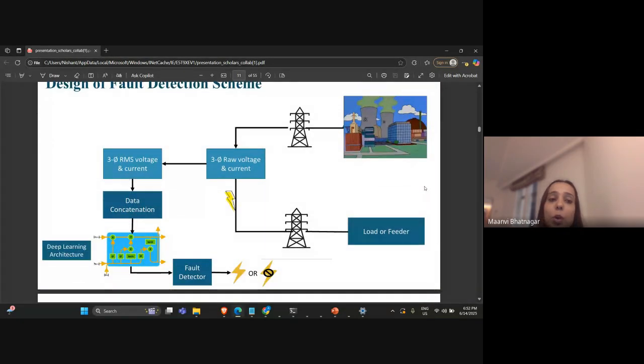So to deal with the problems of high impedance fault, we have developed a system in which we are taking the voltage and current signals directly from the transmission line, collected using various sensors placed there. We can also collect them from the substation near the transmission center or the generation center, and then we use them as a fault detector unit in our